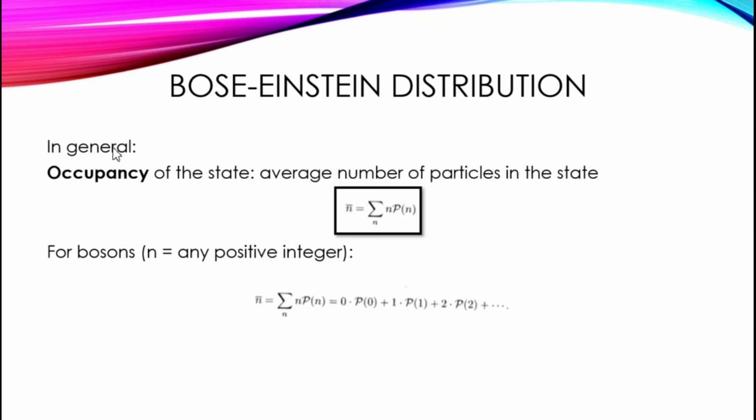If we want a more general description, the occupancy of the state is defined as the average number of particles in the state, so n with a bar on top. For bosons, remember that n is any possible integer, so this is also an infinite sum.